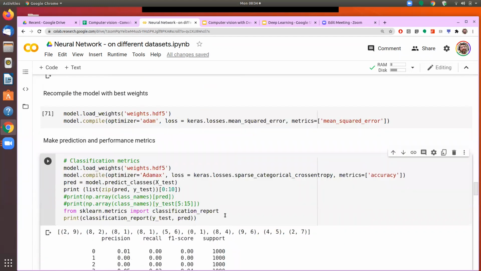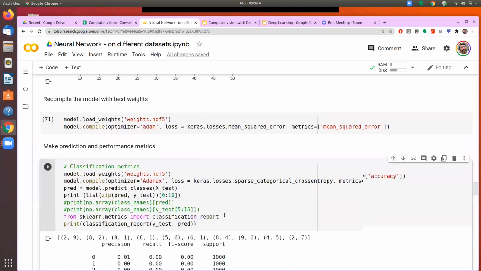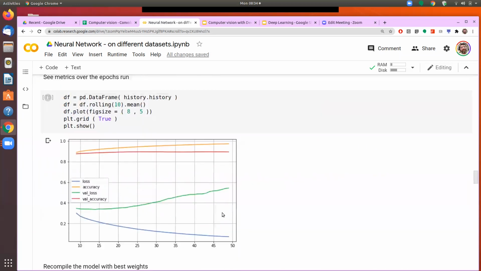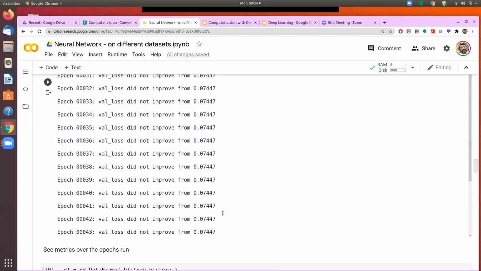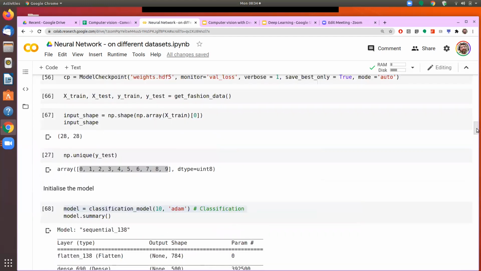What happened here? Accuracy is now showing only 0.04, which is very bad. But anyway, the process remains the same. We may have made some mistake, or maybe Adam is not the one which is working so well here. We will experiment with that.